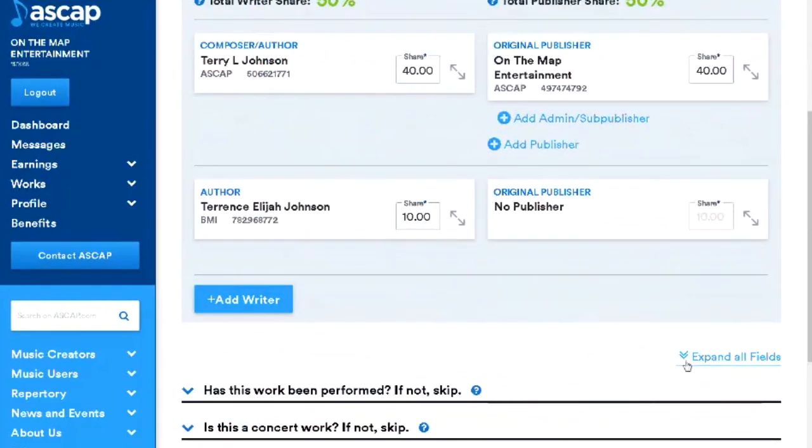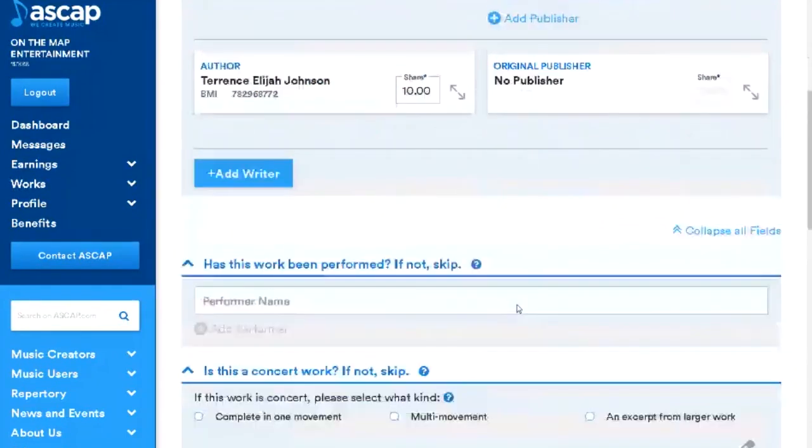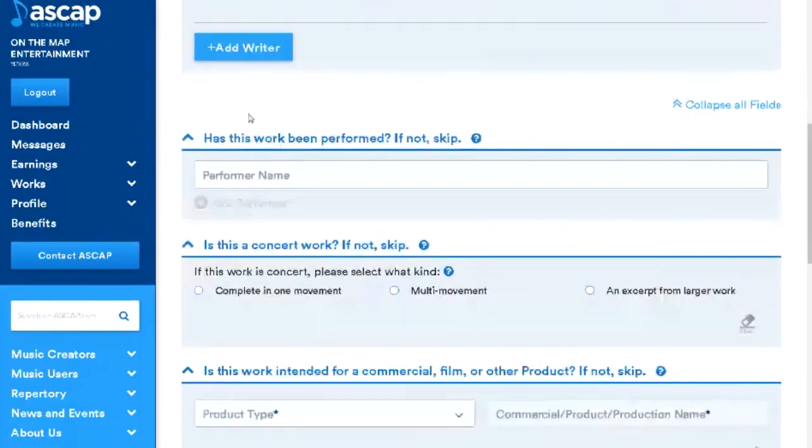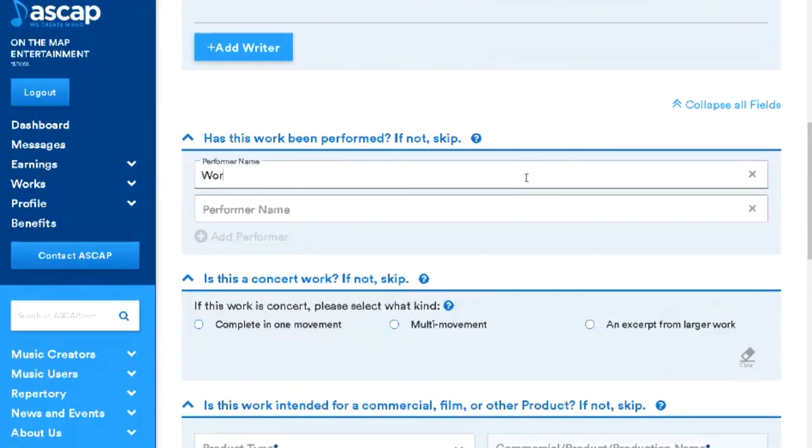All right, so let's go and expand this and go throughout this whole thing. Has this work been performed? If not, skip. It has been performed, and the performer is Wordplay. Let's make sure I'm not in here already. Wordplay, TJY. And then add another performer name, Profit. Boom.